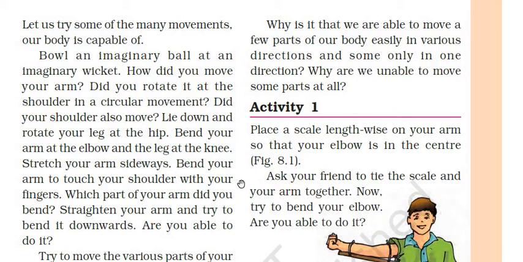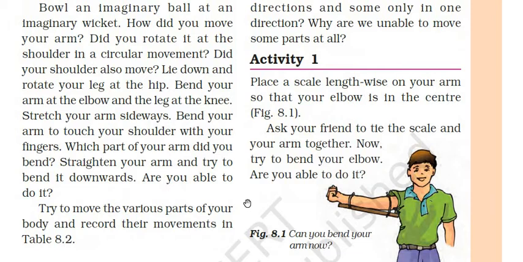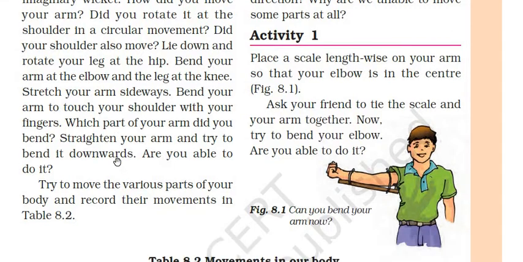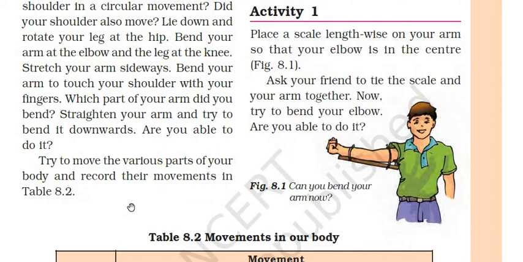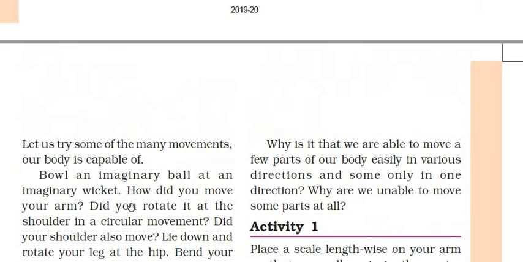Stretch your arms sideways. Bend your arms to touch your shoulder with your fingers. Which part of your arm did bend? Straighten your arm and try to bend it downwards. Are you able to do it? Right. So different body parts like our hands and legs, we need to try to bend them. At a certain point it does bend, but not the other way around. So try to move the various parts of your body and record their movements in table 8.2.